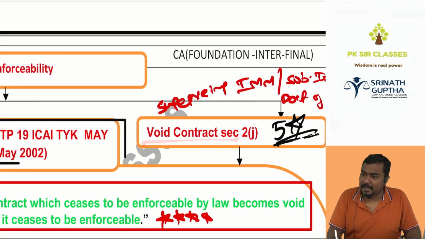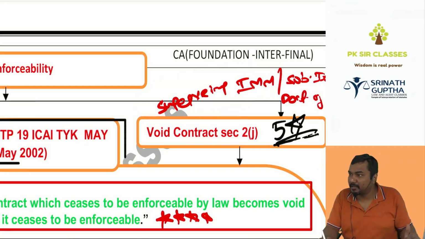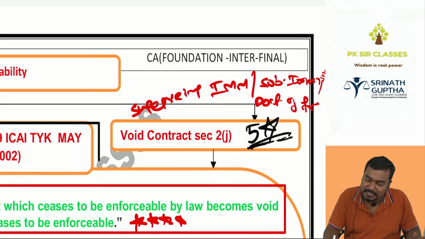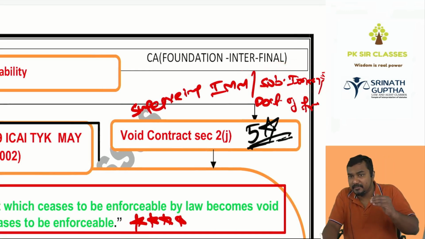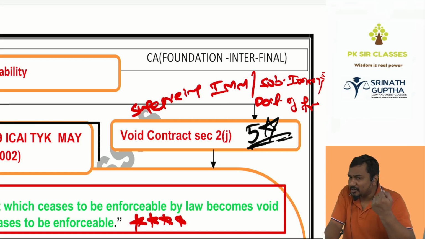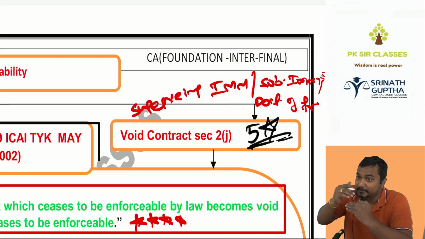Void contract, also known as supervening impossibility. Supervening means later. Starting possible, later impossible: supervening impossibility. It is also called subsequent impossibility. Subsequently means later; later it becomes impossible. Four names. It is also called the doctrine of frustration. Why will frustration come to people? If something is not happening as per his expectation. I'm expecting something in the beginning, everything is happening, later frustration comes.